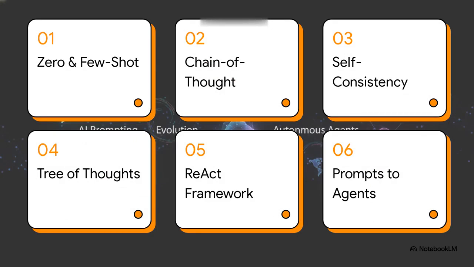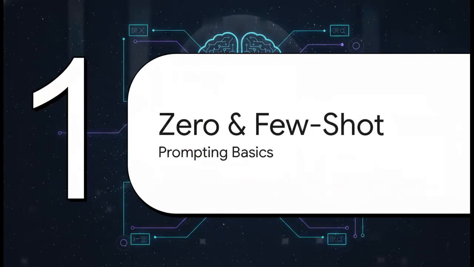We've got a packed roadmap today. 1. Basics, zero, and few shot. 2. Chain of thought. 3. Self-consistency in prompting. 4. Tree of thoughts. 5. The ReAct framework. And finally 6. From prompts to agents.